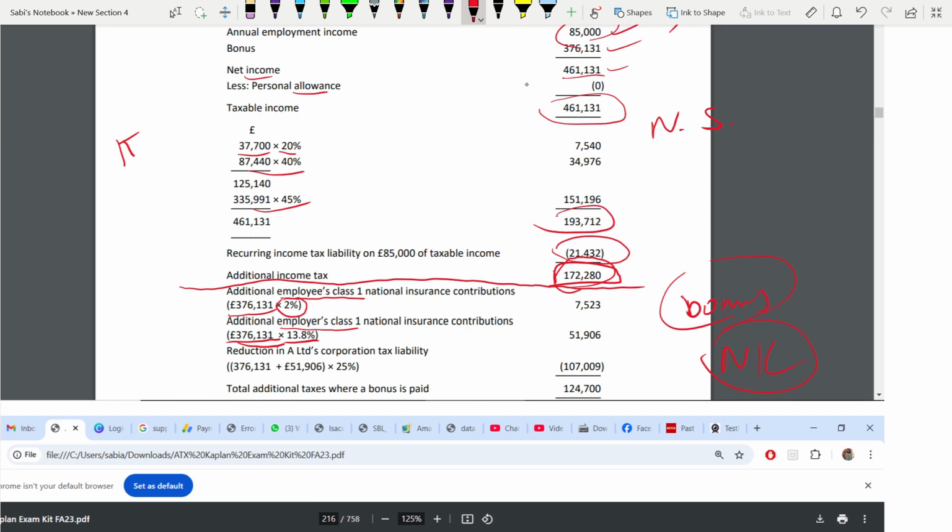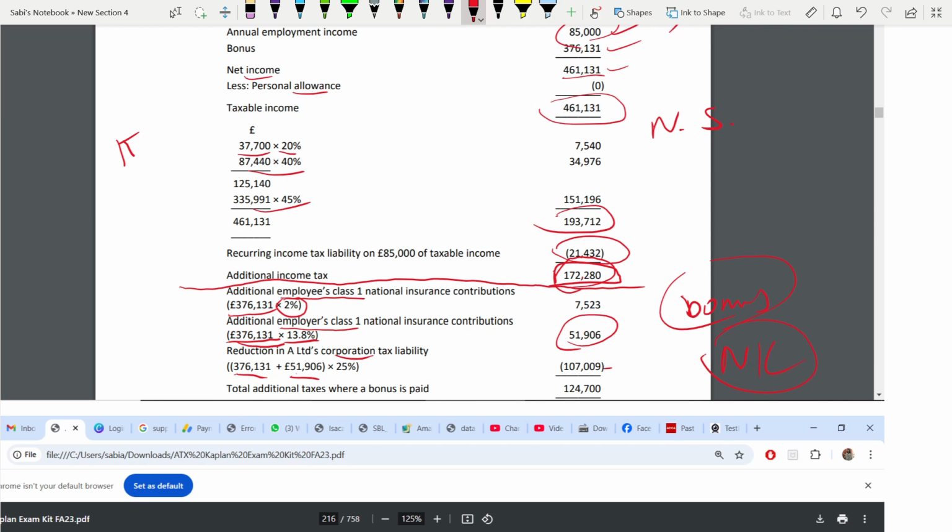So employers NIC you will add, and because of bonus, corporation tax will reduce. That reduction, how much do you have to deduct? With the bonus, you will add employers NIC only, because only in corporation tax you need employer. It's a company.